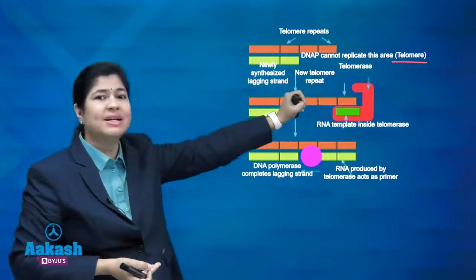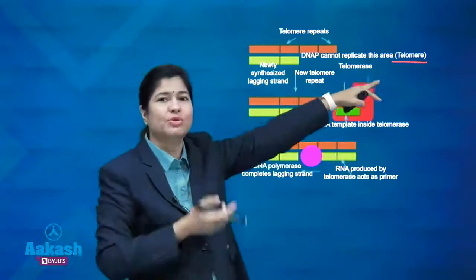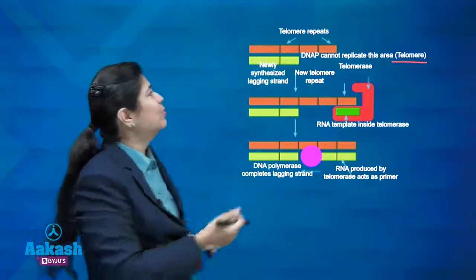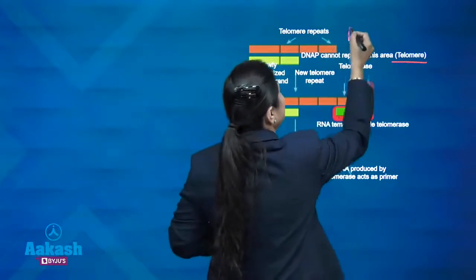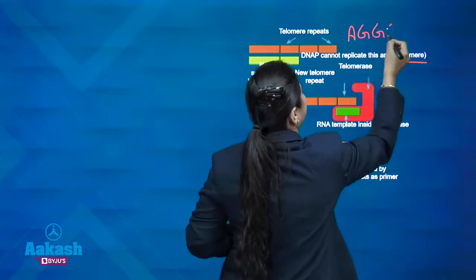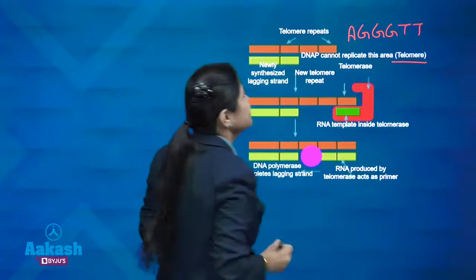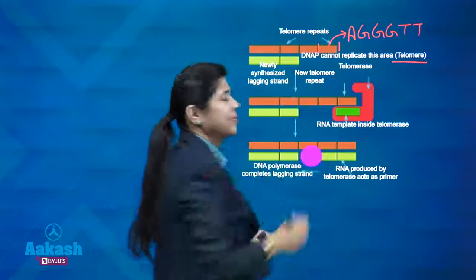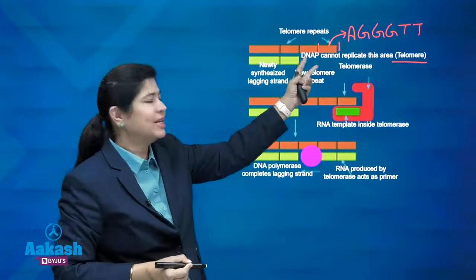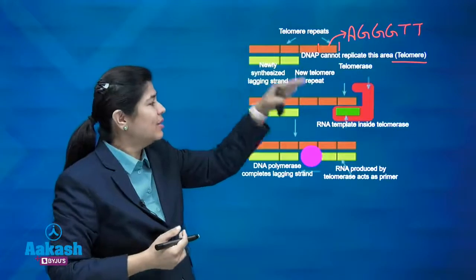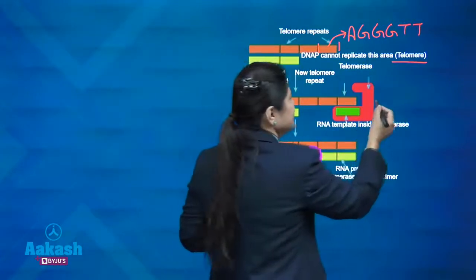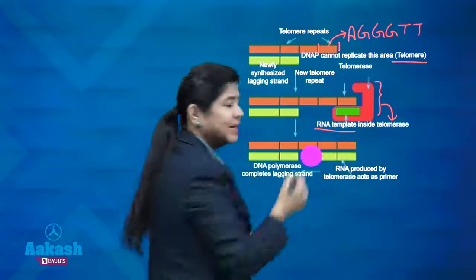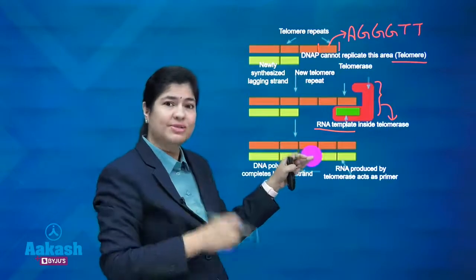Now telomerase is the enzyme which hampers this process of shortening, that is, it maintains the length of the chromosome. Let me tell you one thing here, this is A triple G double T. This is the nucleotide sequence of one of these portions. Now this portion is not replicated, so in every division it will get shortened. Now this is your telomerase enzyme. It has an RNA template, and that is why we said that it has a reverse transcriptase activity.